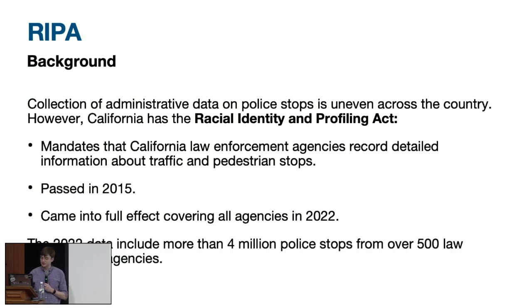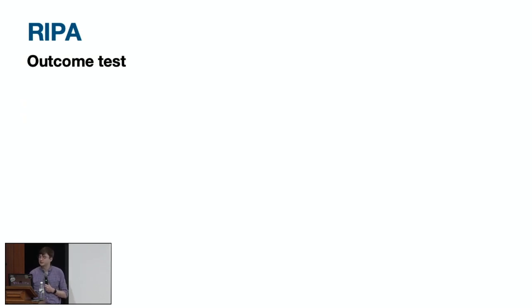And as you can imagine, the RIPA data from 2022 are quite rich. They cover more than 4 million police stops across over 500 law enforcement agencies. So we're going to look at the 60-ish largest.